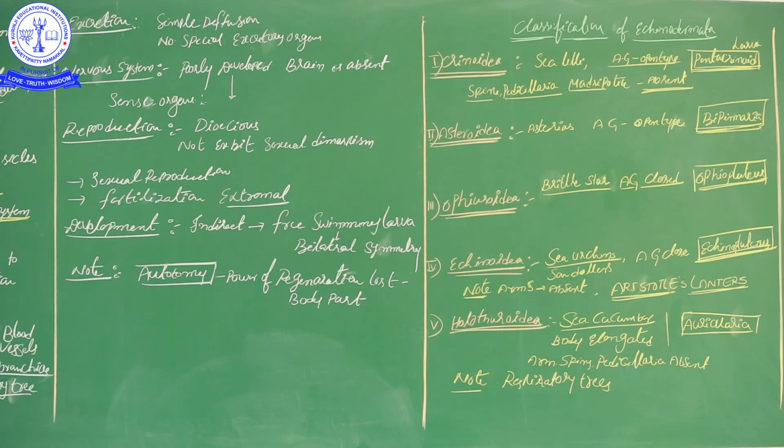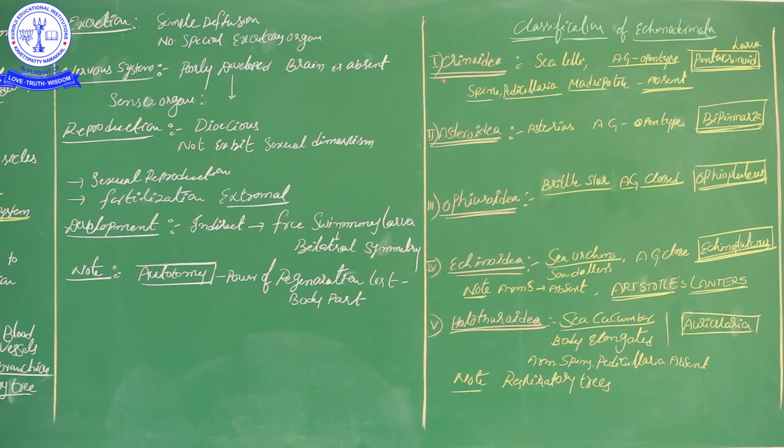Now we will enter the classification of Echinodermata, which is very important for NEET-based questions. The phylum Echinodermata is classified into 5 important classes: Crinoidea, Asteroidea, Ophiuroidea, Echinoidea and Holothuroidea.